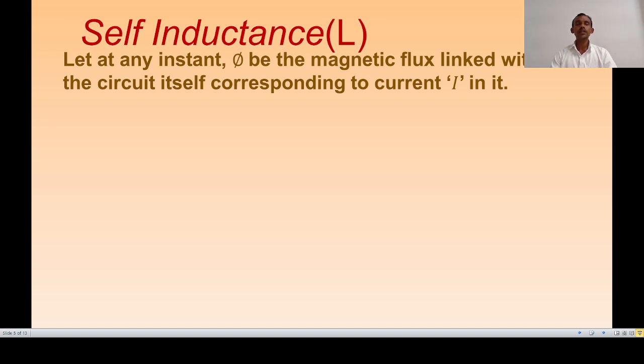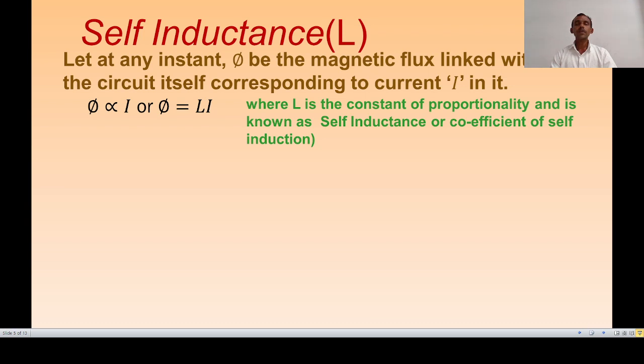Therefore, we can write phi is directly proportional to I, or phi is equal to LI, where L is the constant of proportionality and is known as self-inductance or coefficient of self-induction. Therefore, from this relation, we can write L is equal to phi by I, that is, the ratio of magnetic flux linked with the circuit itself to the current flowing in it.